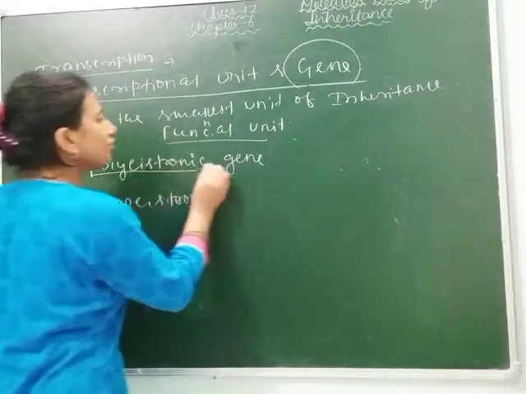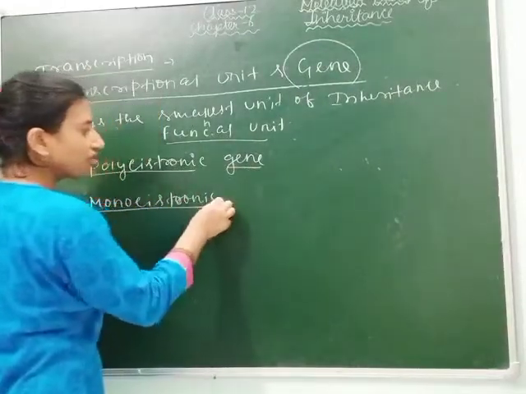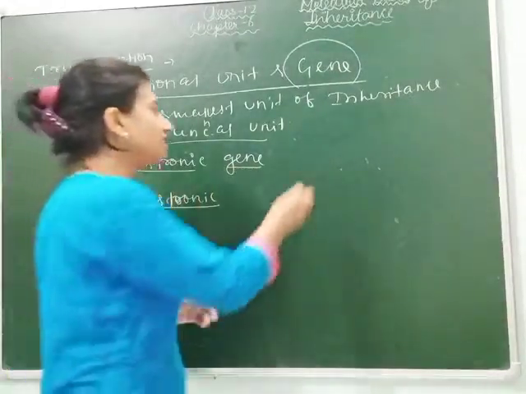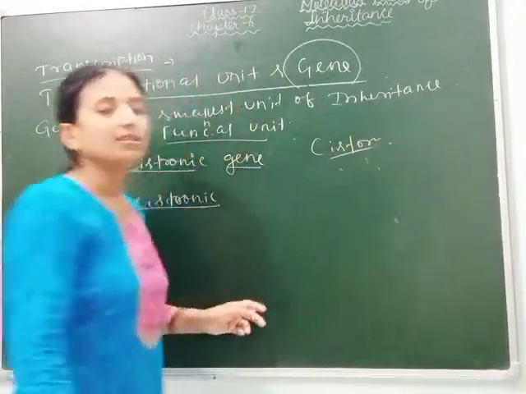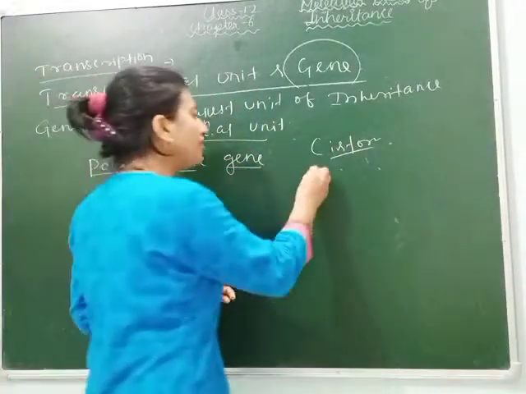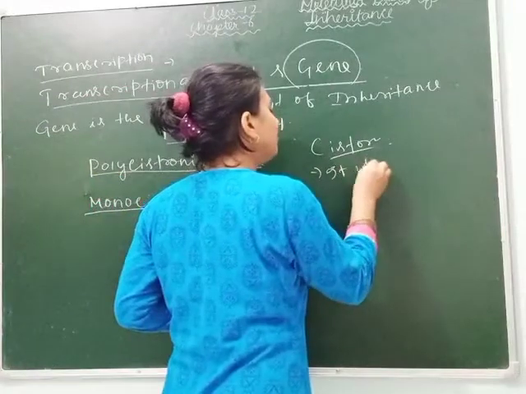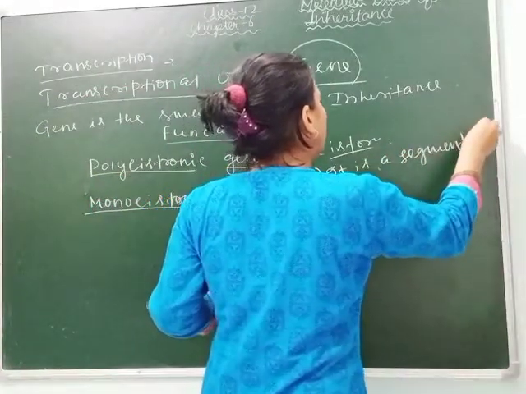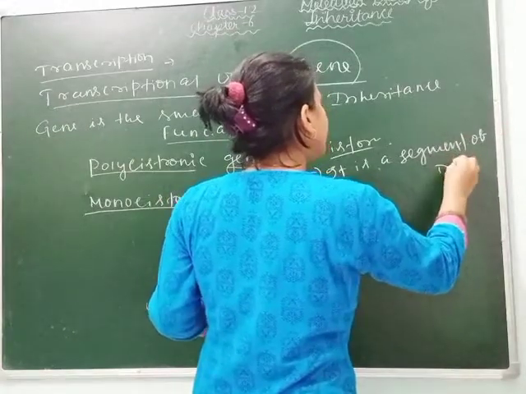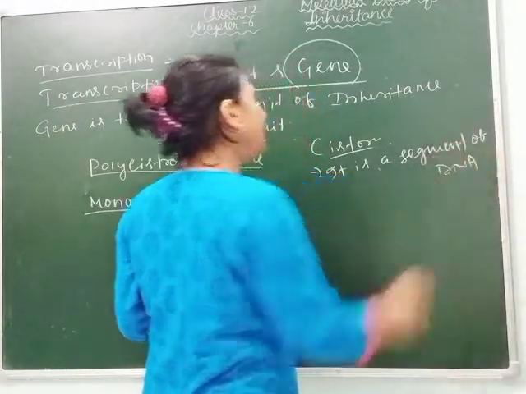What are polycistronic and monocistronic genes? What is the meaning of cistron? A cistron is a segment of DNA.